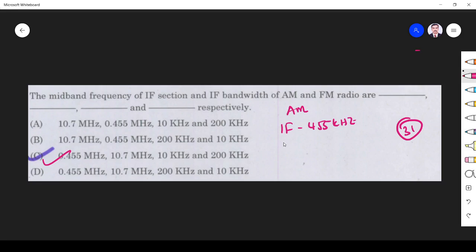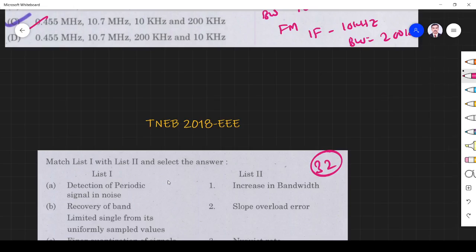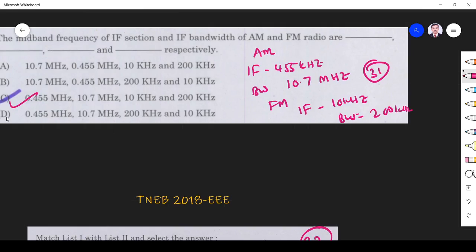For FM, the intermediate frequency is 10.7 megahertz and the bandwidth is 200 kilohertz. So this is very important: 0.455, 10.7, 200.